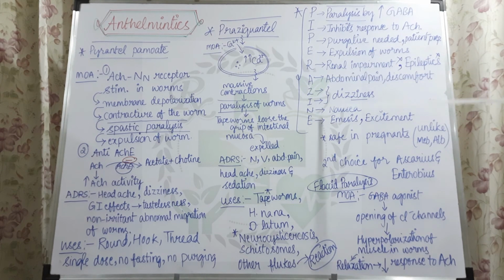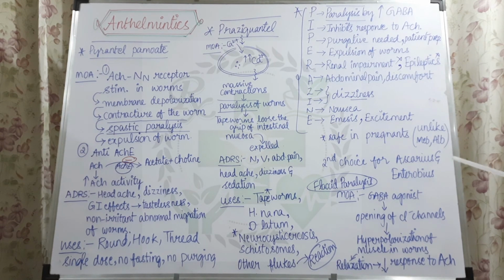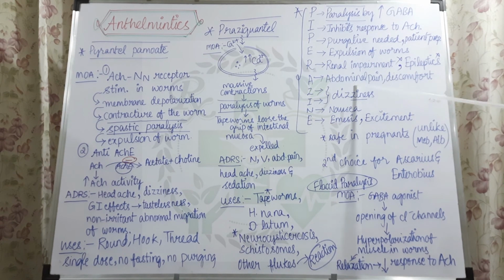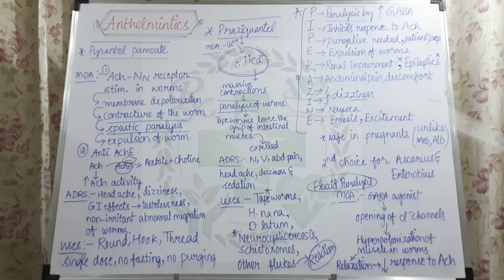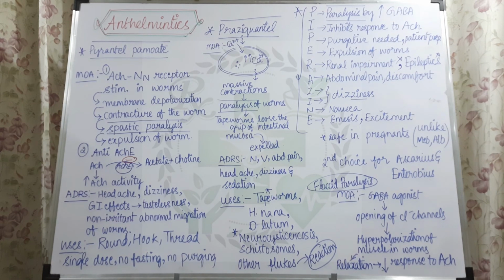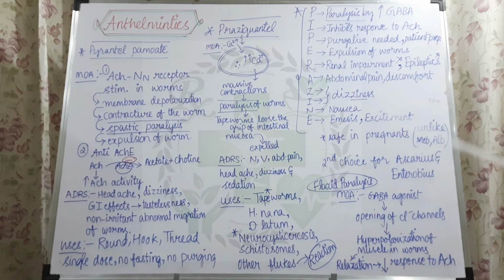And azine is all about the adverse effects. It is causing GI related adverse effects like abdominal pain and discomfort. A for abdominal pain and discomfort. Next thing is dizziness. Z indicates dizziness, N for nausea and vomiting, and E for excitement. So these are all the things. You can see that the adverse effects of these drugs are related to CNS or GIT. Most of the worms are present in the GIT, so they cause GI related adverse effects. That is a common thing. Apart from that, one thing you should notice is that headache and dizziness are common for most of these anthelmintic drugs.